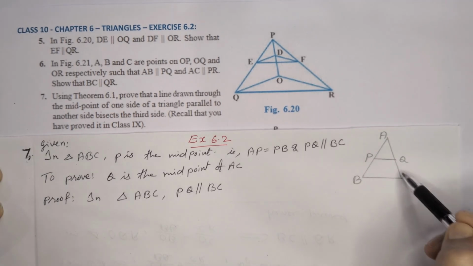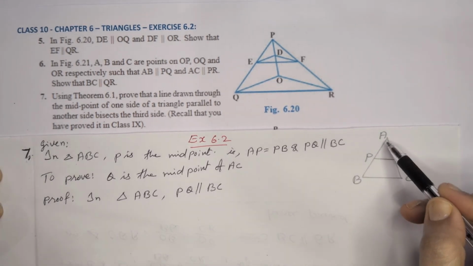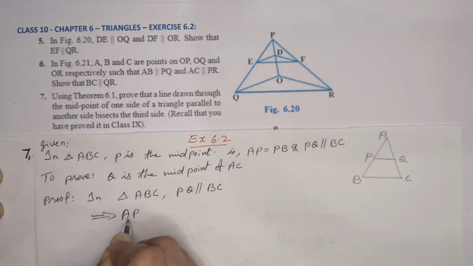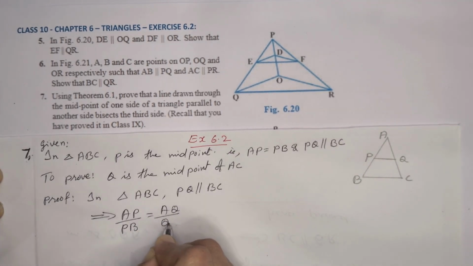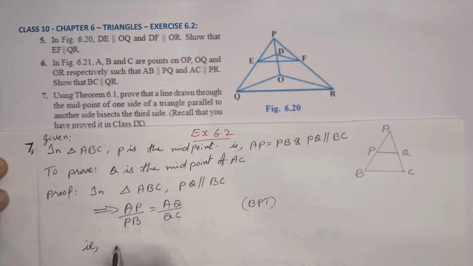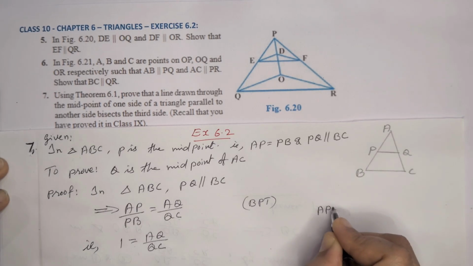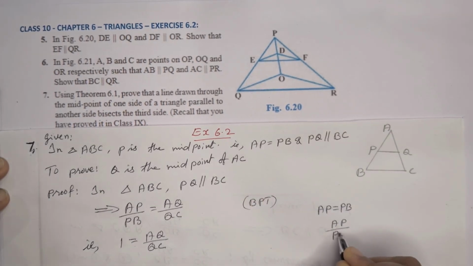In this triangle ABC, PQ is parallel to BC. So by BPT we can write AP by PB is equal to AQ by QC. AP is equal to PB, it's given here, so the ratio AP by PB will come as 1, same values.